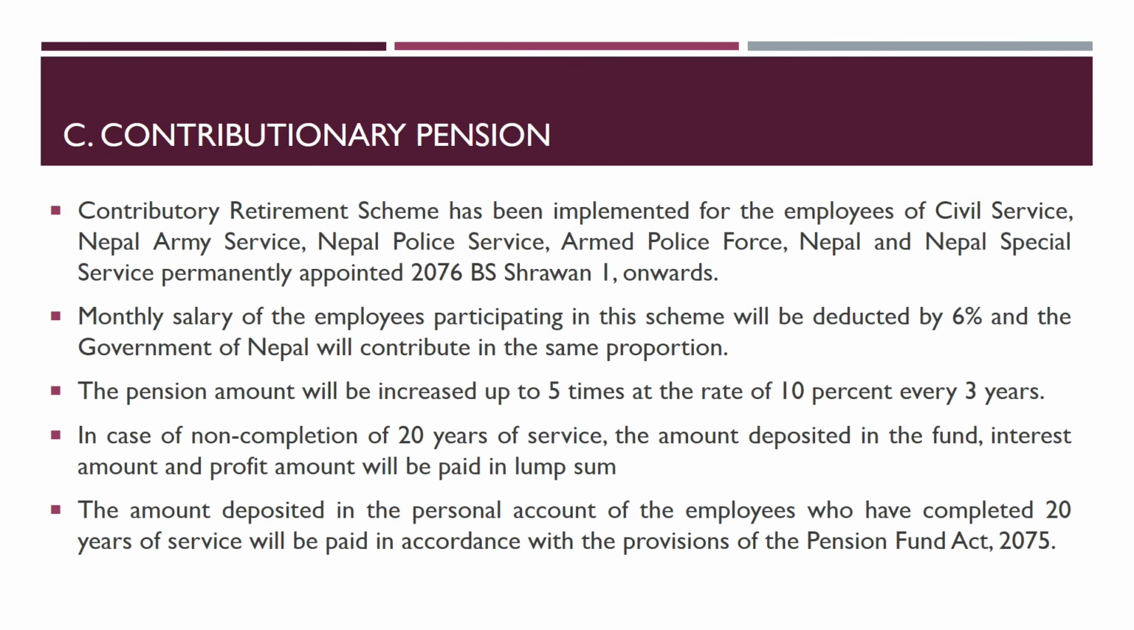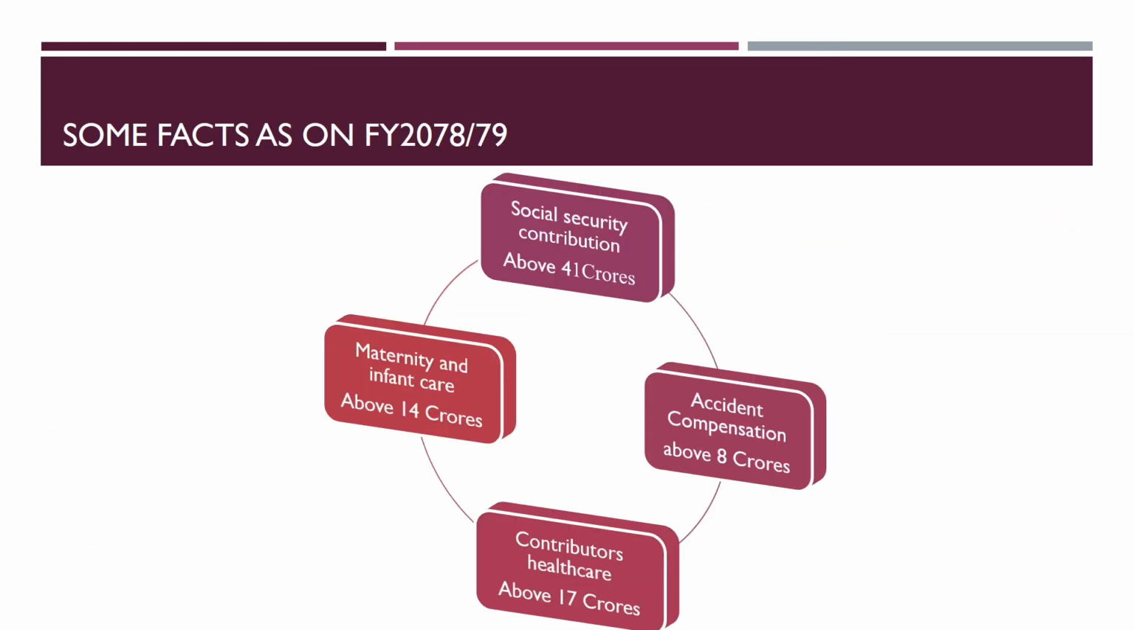The pension amount will be increased up to 5 times at the rate of 10% every 3 years. In case of non-completion of 20 years of service, the amount deposited in the fund, interest amount and profit amount will be paid in lump sum amount. Similarly, the amount deposited in the personal account of the employee who have completed 20 years of service will be paid in accordance with the provision of the Pension Fund Act 2075.